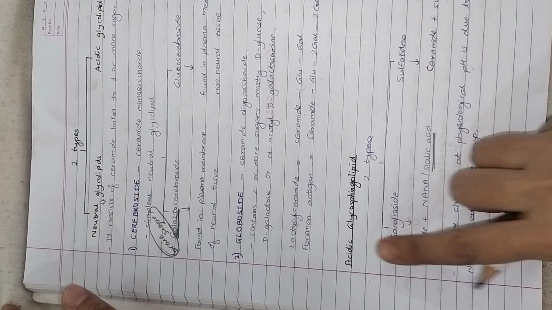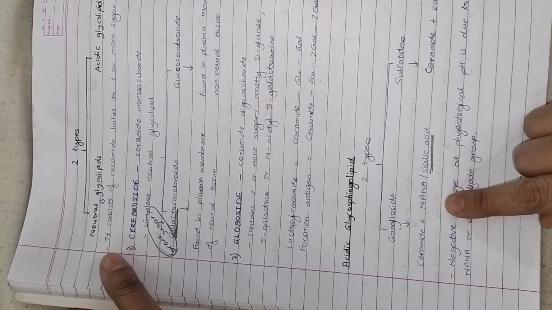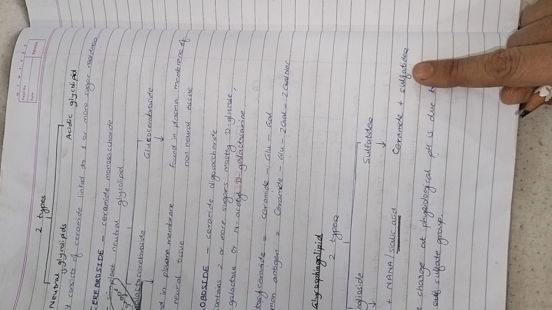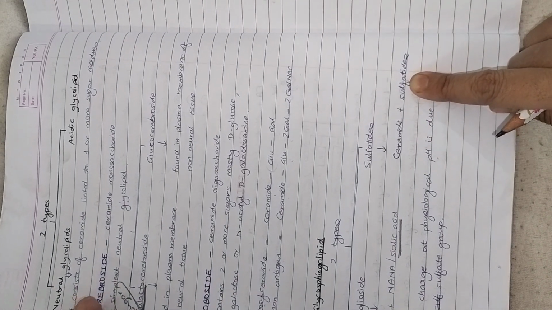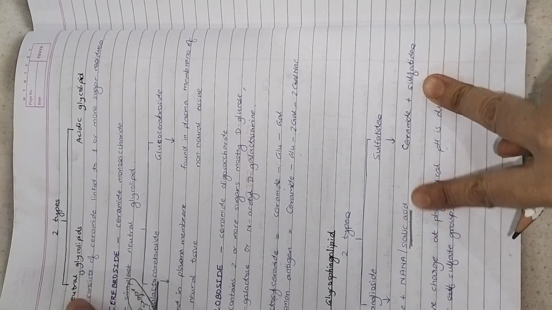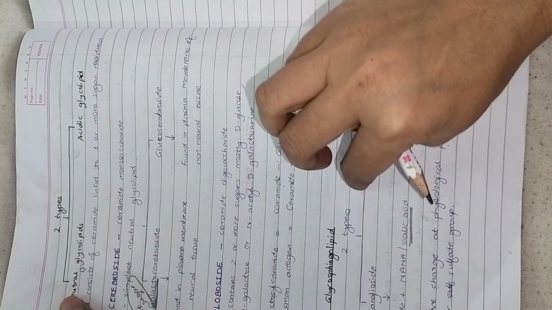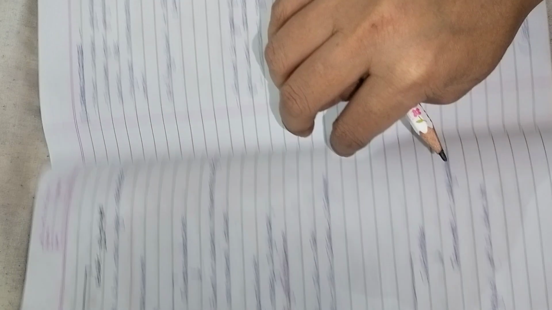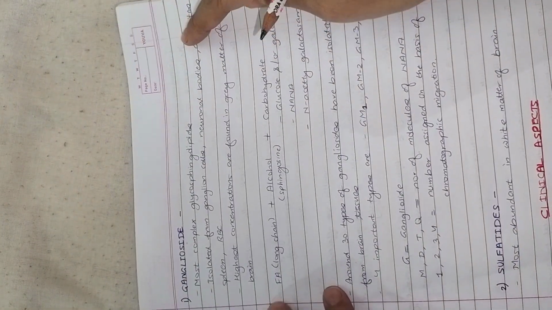They are acidic, meaning they are negatively charged, and the negative charge is provided by the NANA, N-acetyl neuraminic acid or sialic acid, or by the sulfate group. So due to the presence of these two groups, this type of glycolipids is acidic in nature, present as negative charge.